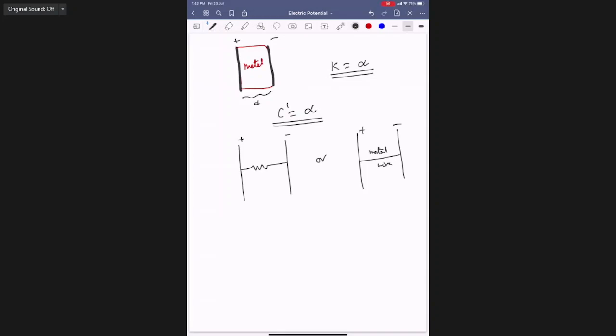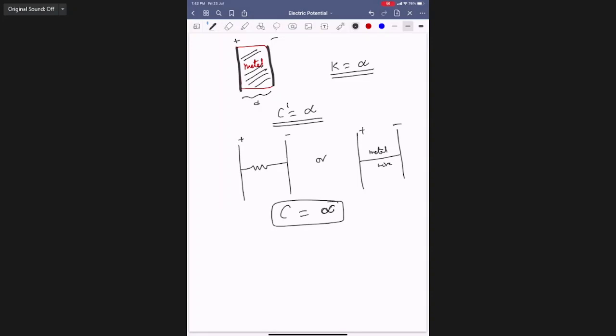Then what happens? These are connected. Whatever charge you give it will keep on flowing. Then the capacity becomes how much in this case? Infinite. Completely filled with metal. Earlier you were filling with oil, coconut oil, some other oil, rubber, or some plastic material. Now you fill the complete medium with metal. K is infinity, C dash is Kc, so K is infinity. Its capacity means whatever charge you give, it keeps on carrying. Correct? Yes.